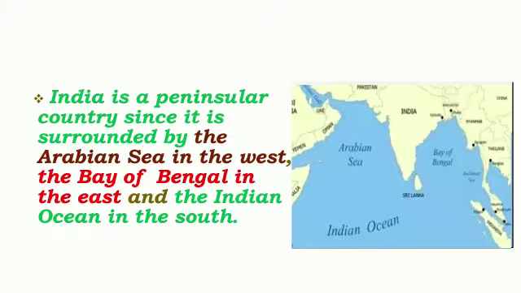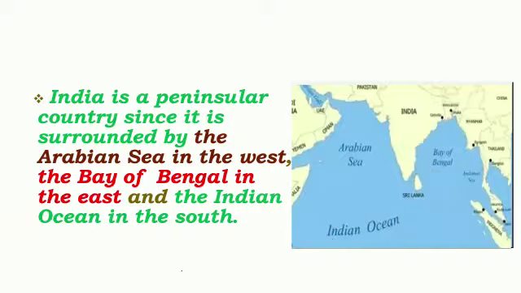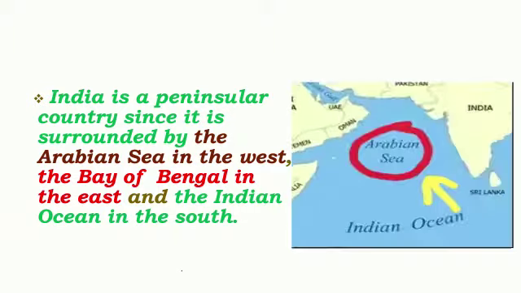India is a peninsular country since it is surrounded by the Arabian Sea in the west, the Bay of Bengal in the east, and the Indian Ocean in the south. Why is India called a peninsula country? Because it is covered on three sides by water bodies.